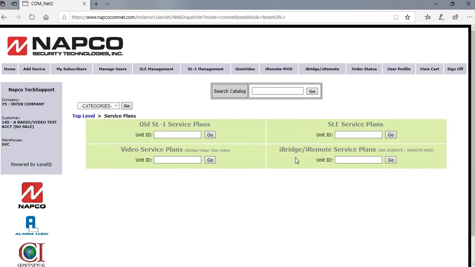You're going to go into the Video Service Plans. So you're going to put the unit ID in, which is 9C. And then you're going to click on Go.